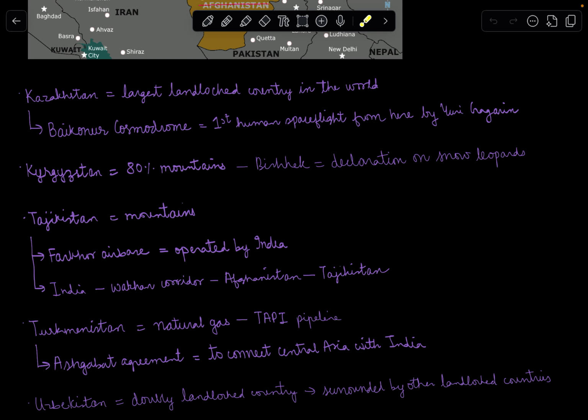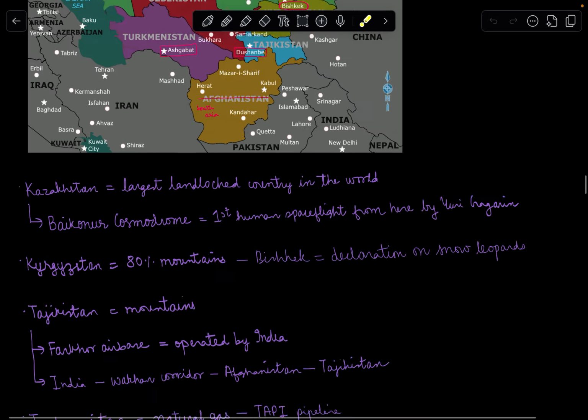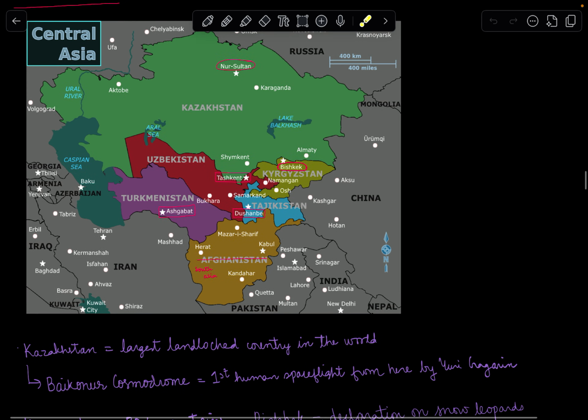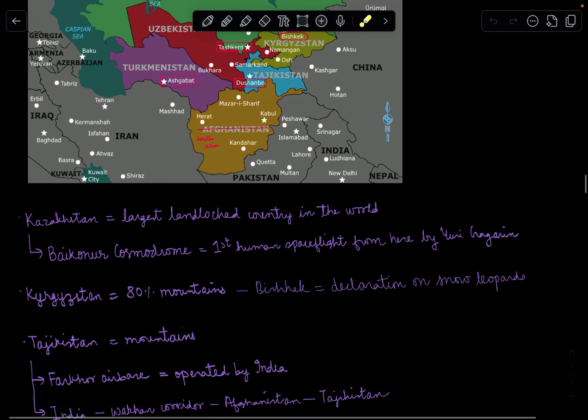It is known for Baikonur Cosmodrome, because it was the first human space flight, and from here Yuri Gagarin went to space. This was all a part of the erstwhile USSR, which split in the year 1991.